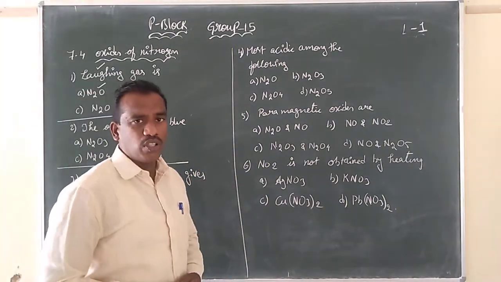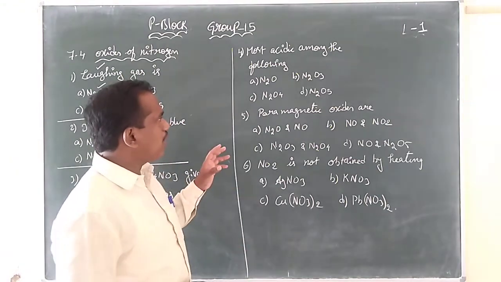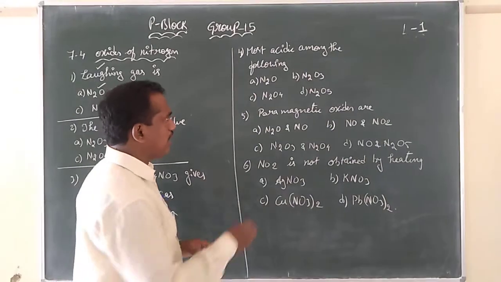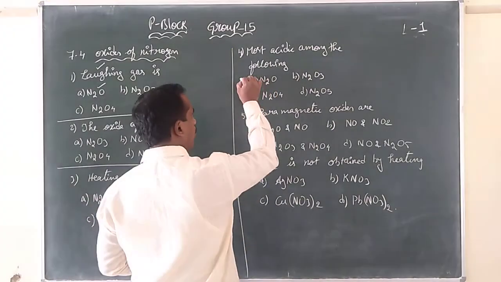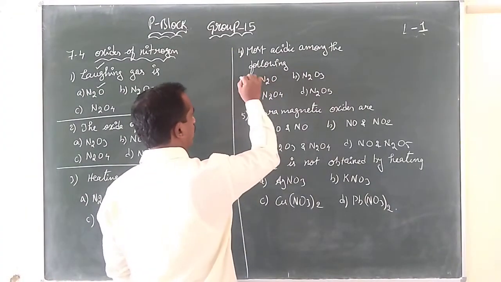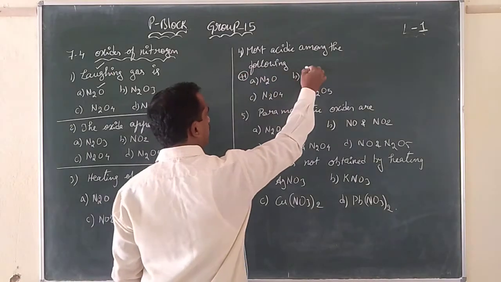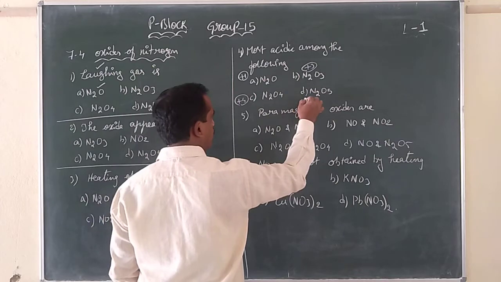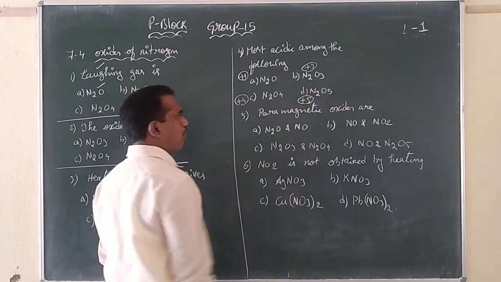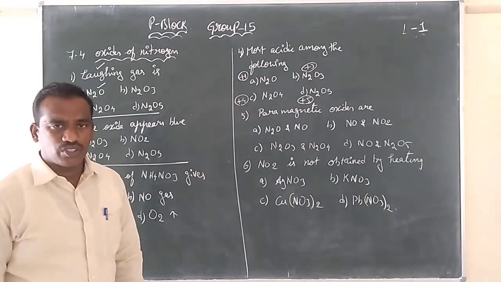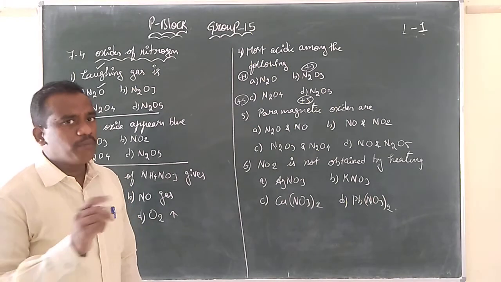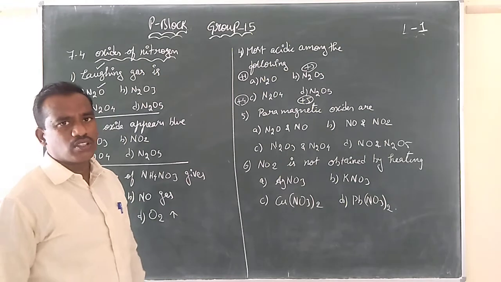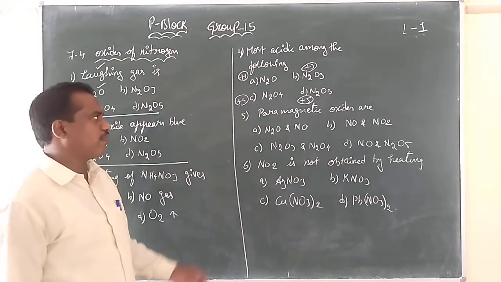Most acidic among the following. You can see the oxidation states of all these. What are the oxidation states of all these, children? In the case of N2O, the oxidation state of nitrogen is +1, here +3, here +4 and here +5. We already got the point. Whenever there is a higher oxidation state, acidic nature will be more. So, which will be more acidic? The one showing +5 oxidation state will be more acidic.